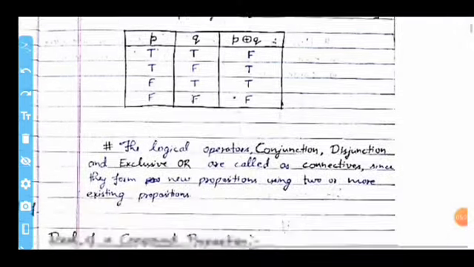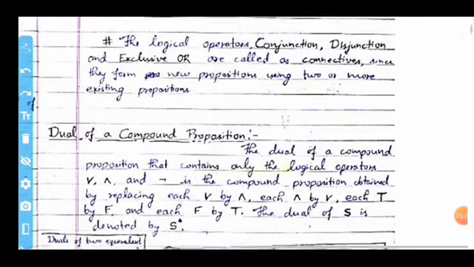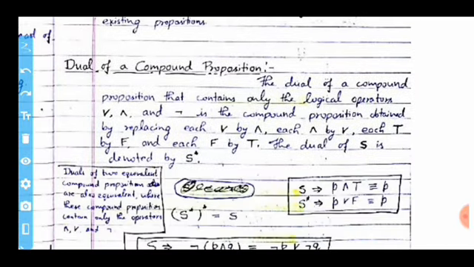Now come to the next point, compound proposition. The dual of a compound proposition that contains only the logical operators conjunction, disjunction, and negation is the compound proposition obtained by replacing disjunction by conjunction or conjunction by disjunction, each true by false and each false by true.